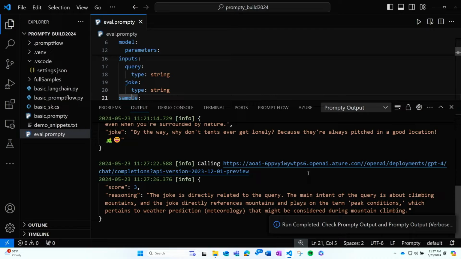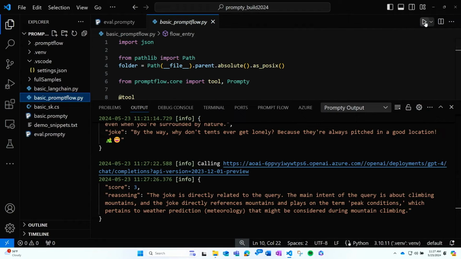The joke is directly related to the query. The query is about climbing mountains, and it references mountains and plays on the term peak conditions. And it's really giving us a lot of details here. It also says it pertains to weather predictions that might be considered during mountain climbing. So that's a pretty good response, and we've been able to validate it directly using Prompty.